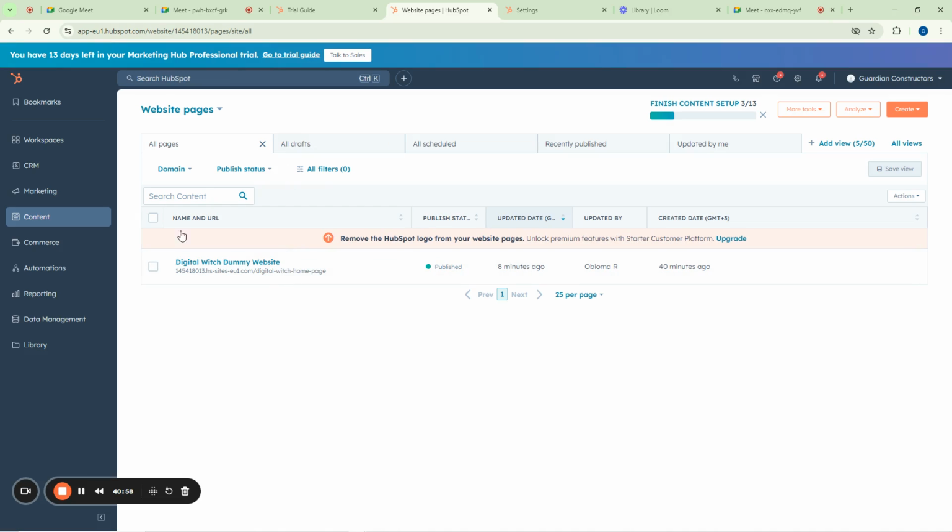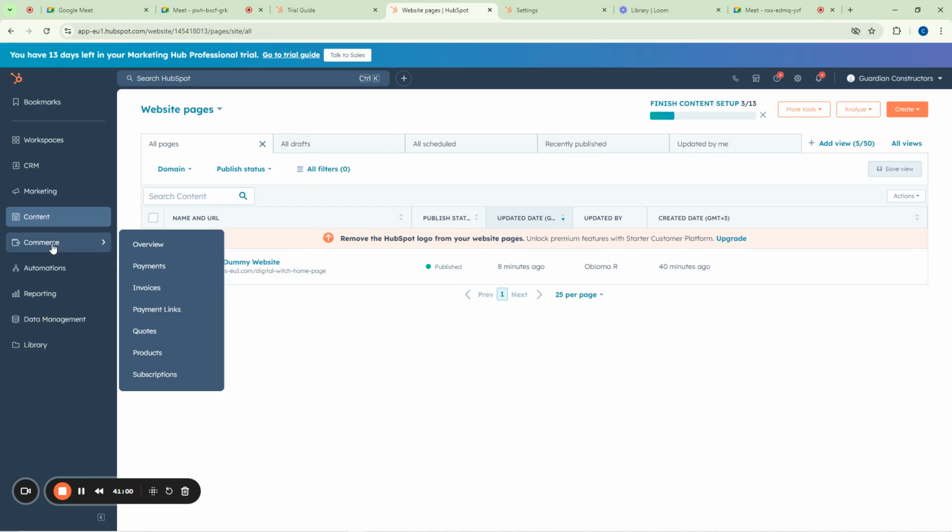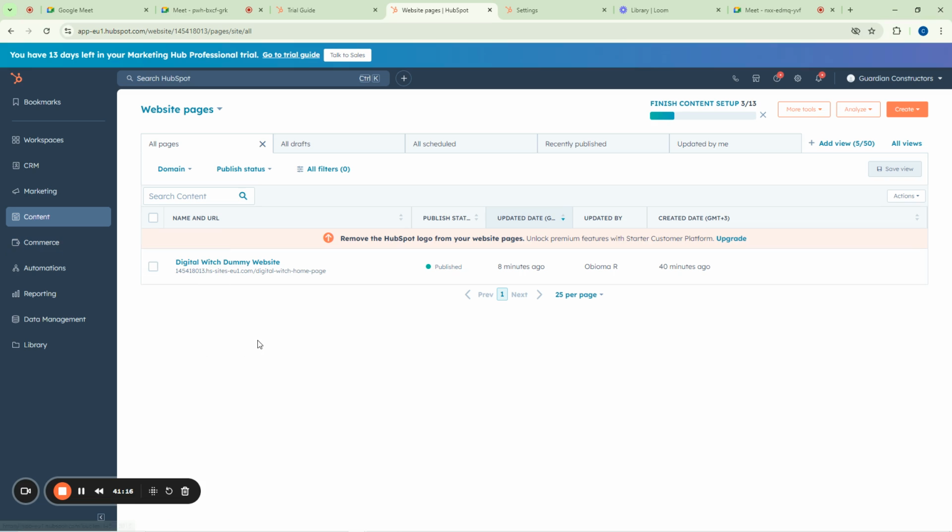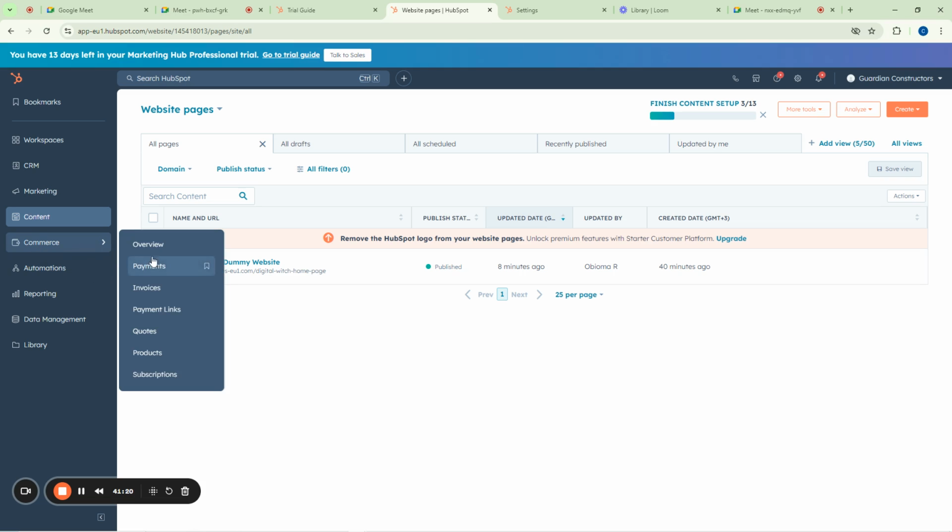I said your commerce section of HubSpot is a part that helps you to manage things like your payments, your invoices, your payment links, your quotes, even your products. Somebody might want to ask what concerns me about this part of this whole thing. Well, it concerns you because this is the part of HubSpot that is managing the money that is coming into the business.